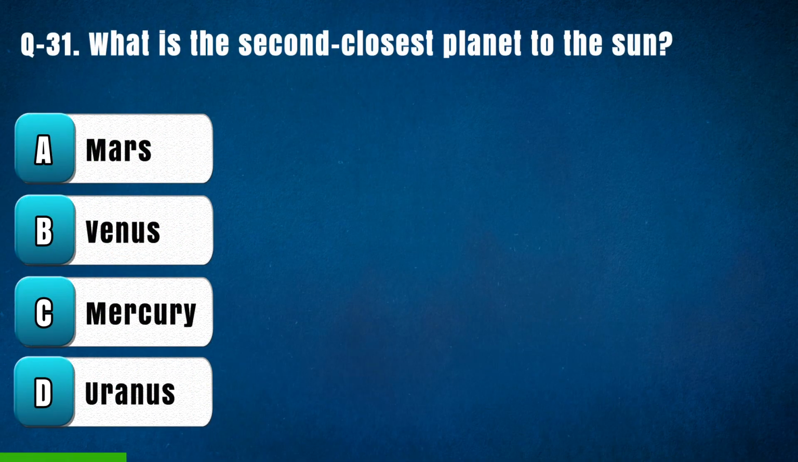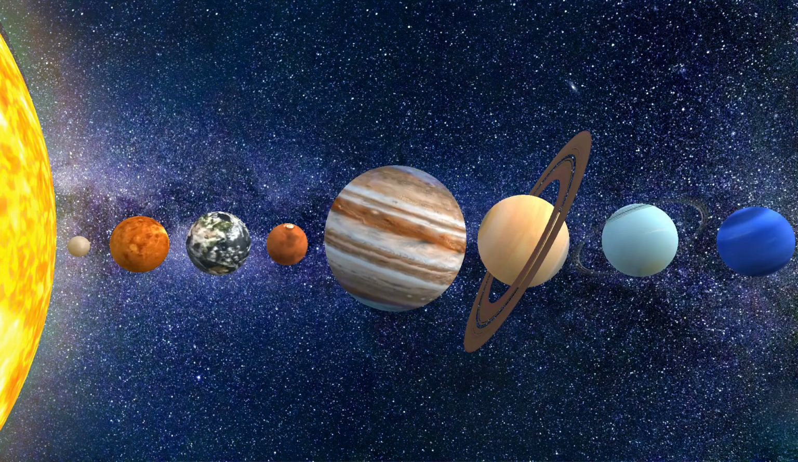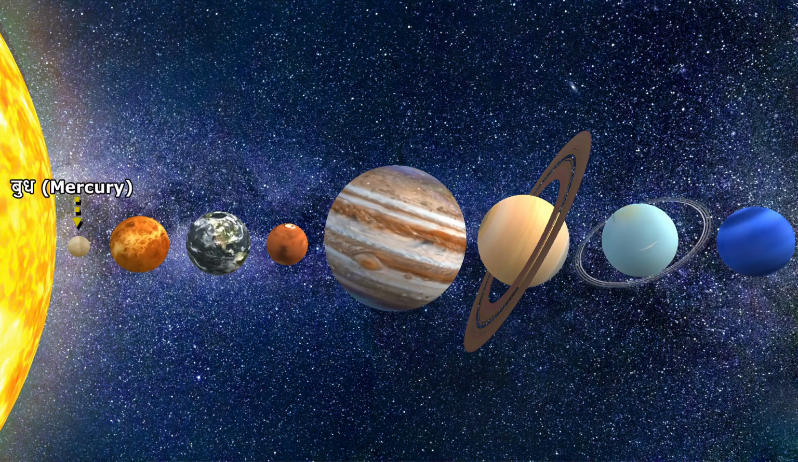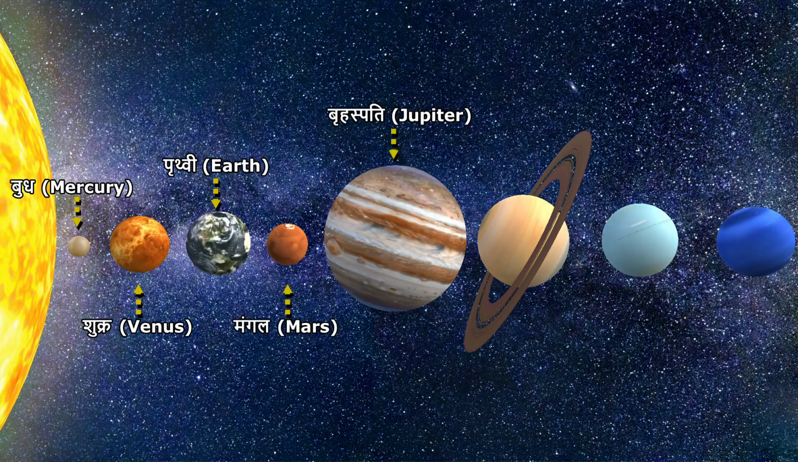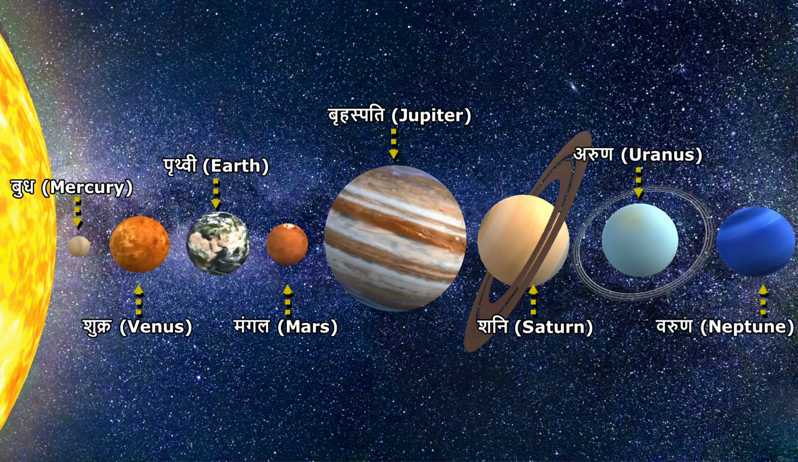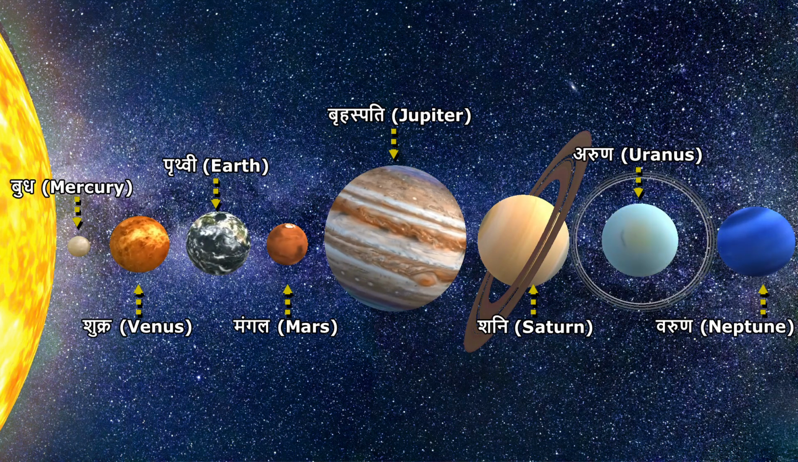Question 31. What is the second closest planet to the Sun? Option A, Mars, B, Venus, C, Mercury, D, Uranus. The right answer is B, Venus. The second closest planet to the Sun is Venus. The planets in our system in order from closest to the Sun are: first Mercury, second Venus, third Earth, fourth Mars, fifth Jupiter, sixth Saturn, seventh Uranus, eighth Neptune. Venus is a terrestrial planet like Earth, Mercury and Mars.